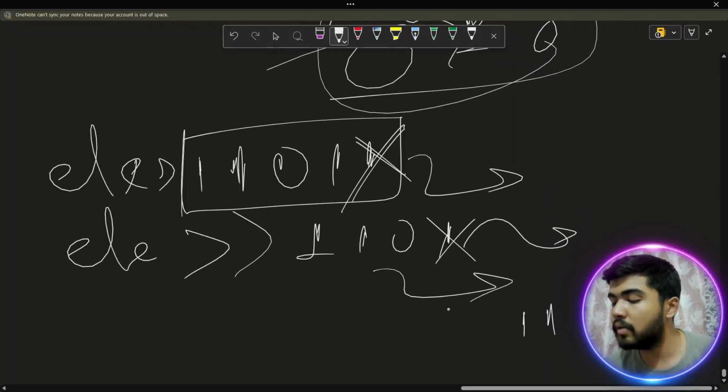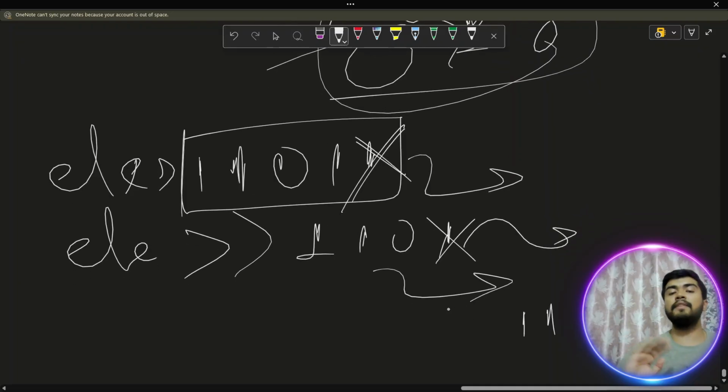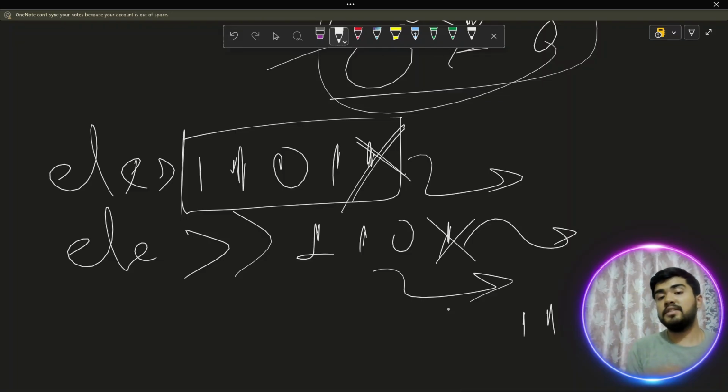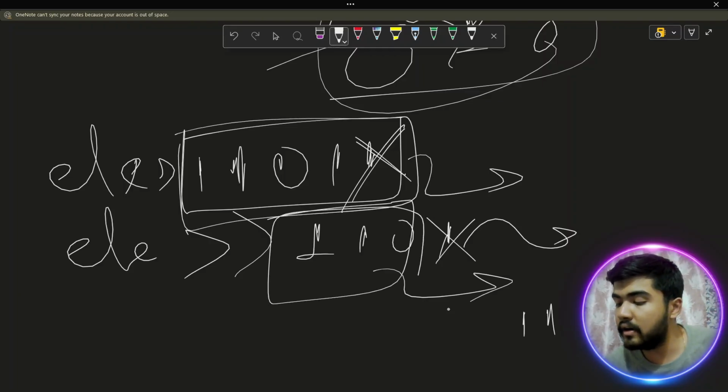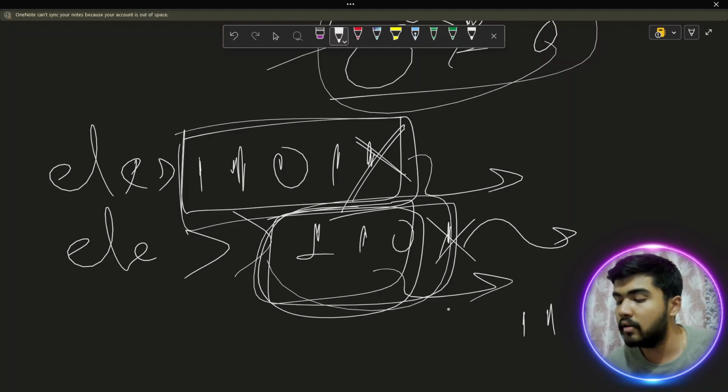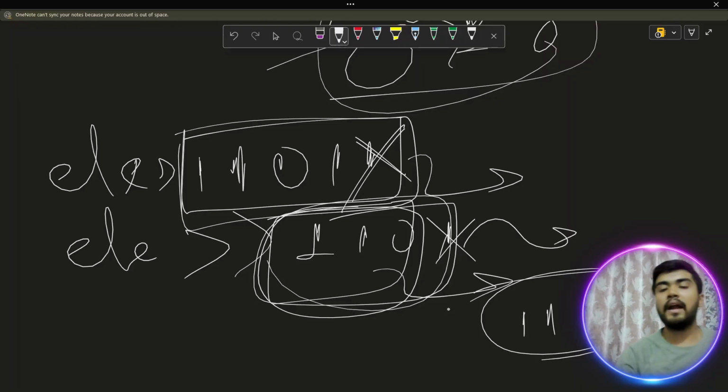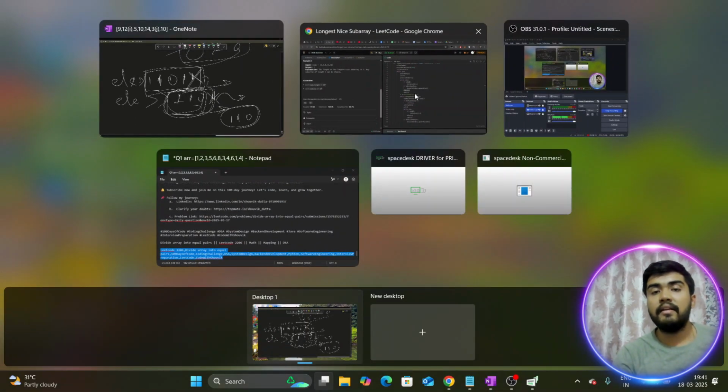It is something like 110. So that is the bitwise right shift operator, and the last bit is turned off. Suppose you have this window, and when you do a right shift, this is your window, and when you do another right shift, this is your window. That's the way bitwise right shift works.